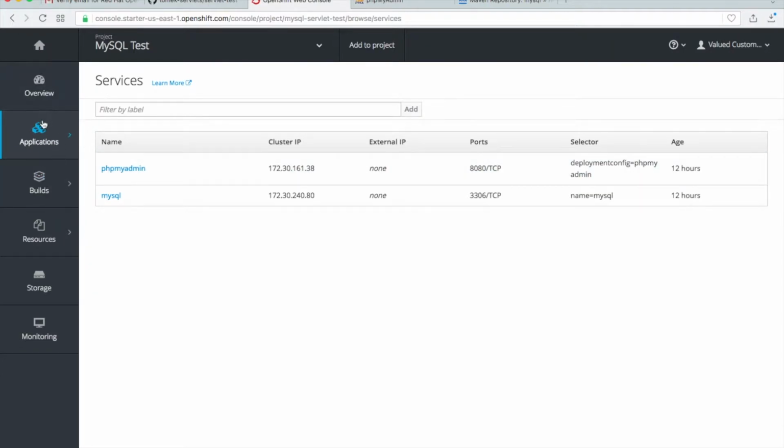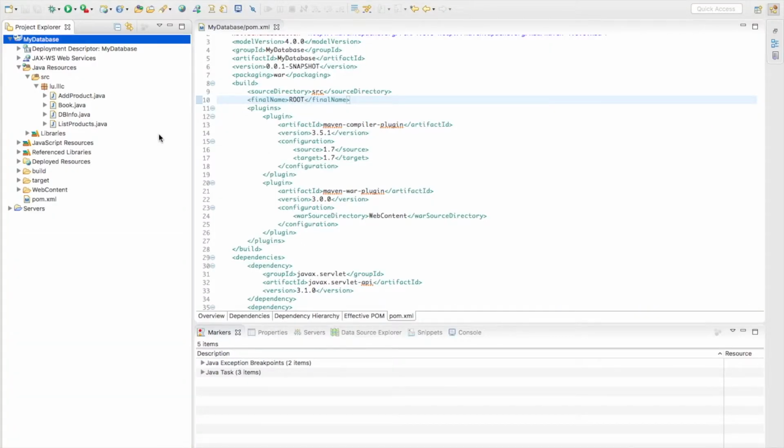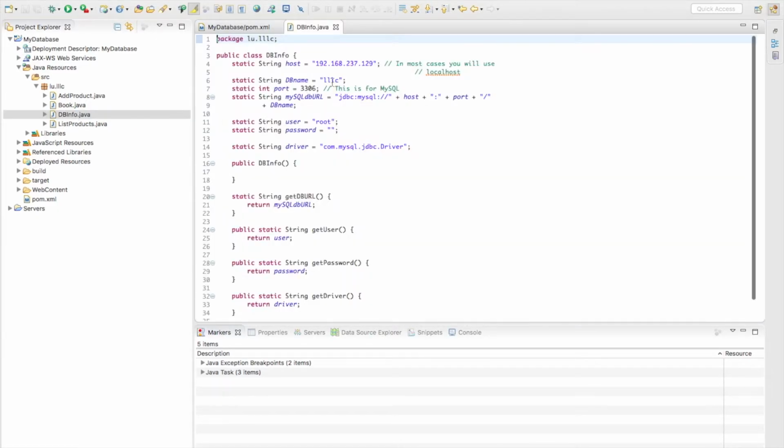So let's go back to your code if you have such a code created before. If not, just use the setting which I will show you now. So in my application, I have all these MySQL settings in DB info. So open it, and here you see my database is LNLC. The host is, okay, you will see maybe localhost or the IP. Change it to mysql because we have chosen this host name when we created our application.